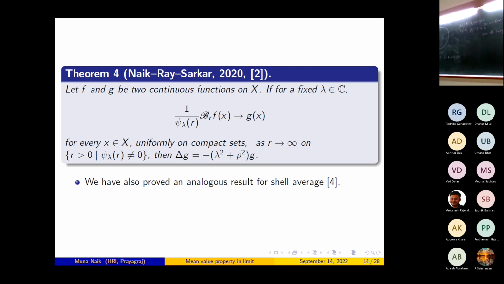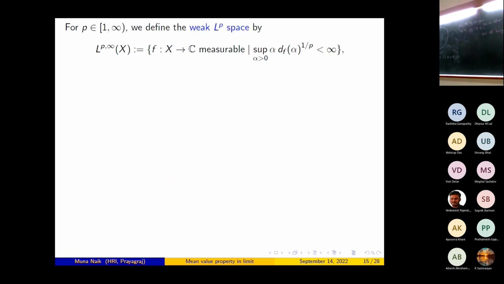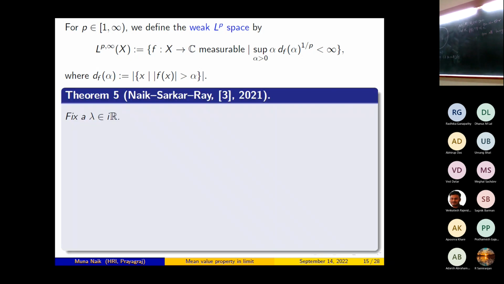Let me state one result where I assume a certain growth condition on f and g. For 1 ≤ p < infinity, we define the weak L^p space, L^{p,∞}(X), as the collection of all measurable functions from X to C such that the supremum over alpha greater than 0 of alpha times d_f(alpha) to the power 1/p is less than infinity. Here d_f is the distribution function of f, where d_f(alpha) is the measure of the set of x in X such that |f(x)| > alpha. Now this is my result.